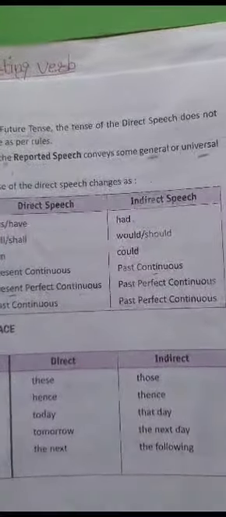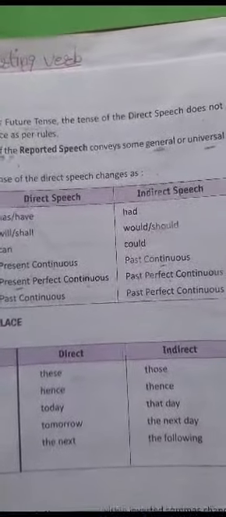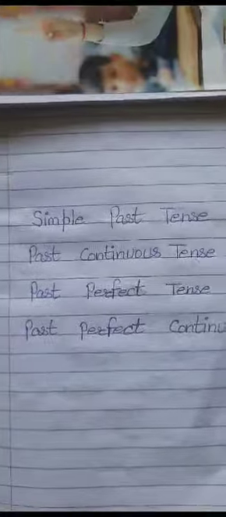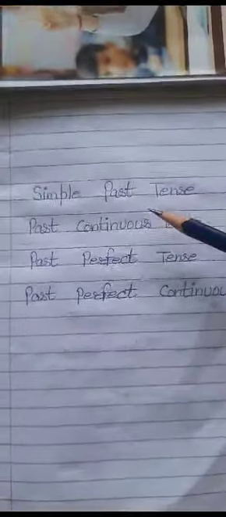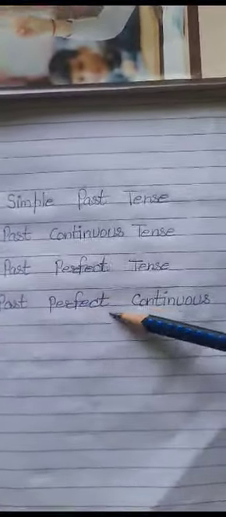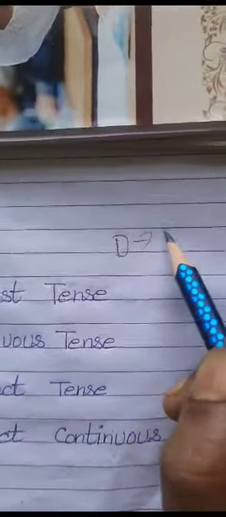Let's have a look at the use of past tense and how we make changes in past tense in a simplified manner. Students, here I have written all the four types of past tense: simple past tense, past continuous, past perfect tense and past perfect continuous. They come in this sequence. Now, if you want to change from direct to indirect speech, what would you do?